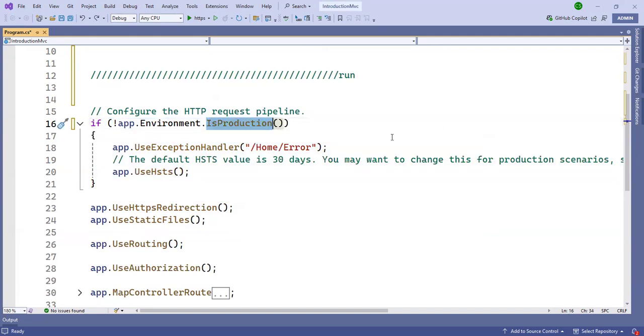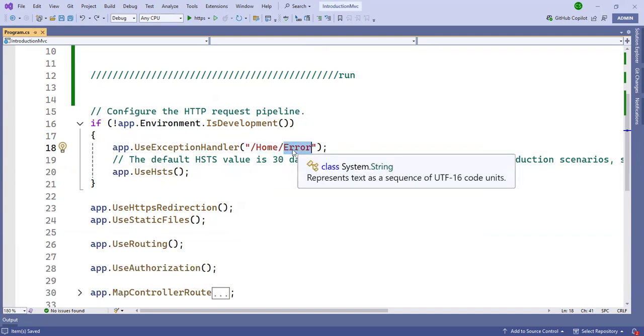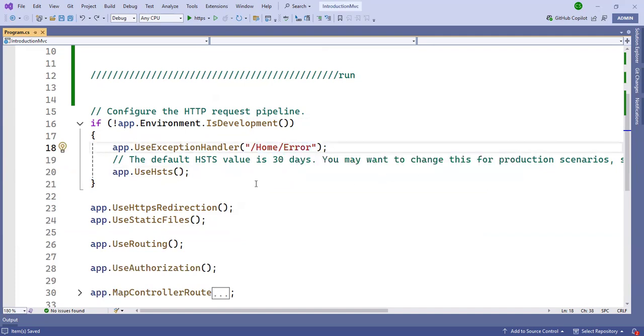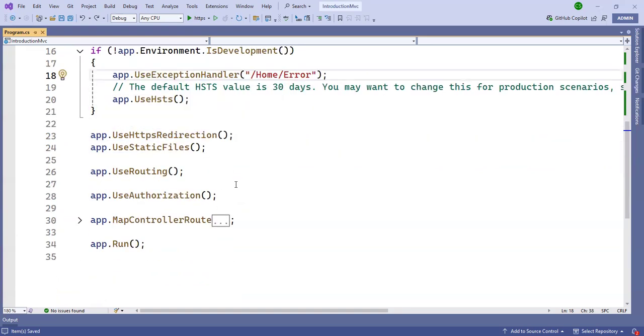So by default this is for development. This line is for when an error comes in development, the error is shown there. This is a home controller, and there is an error on the index method. I saw it later, after discussing the program.cs.